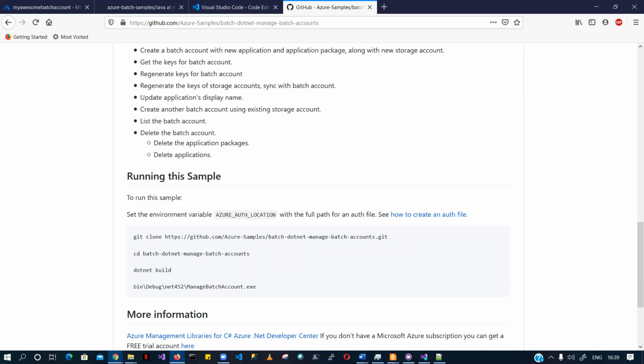Pretty much everything you are doing in your on-prem VM, let's say Linux-based or Windows-based, you can pretty much achieve here. You just have to find the option to do it.